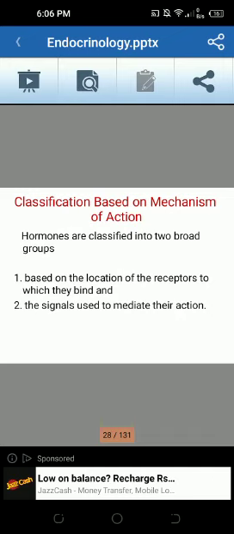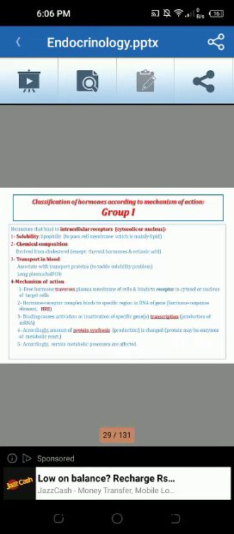Classification based on mechanism of action. Hormones are classified into two broad groups based on the location of the receptor to which they bind and the signal used to mediate their action. Classification of hormones according to mechanism of action.